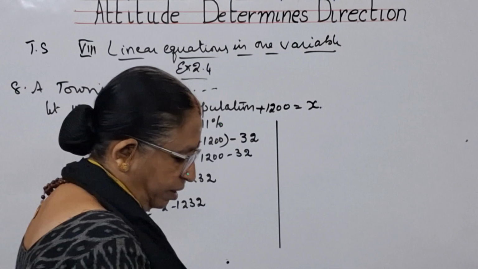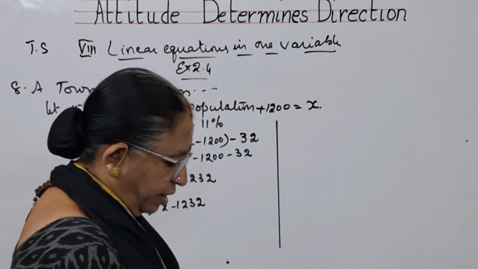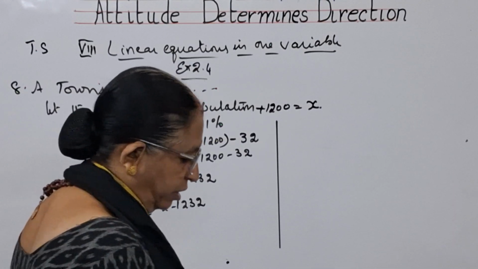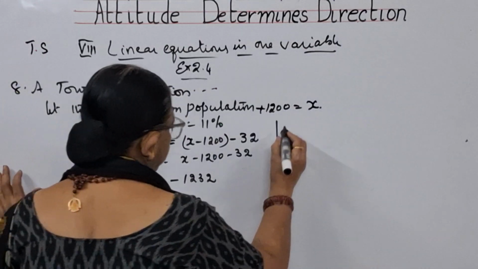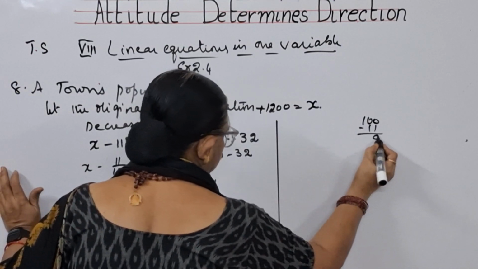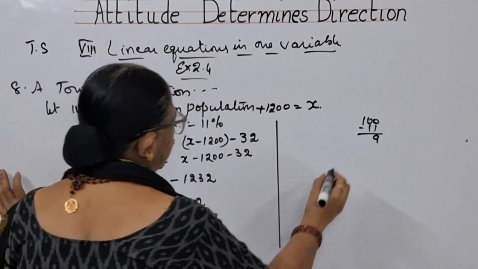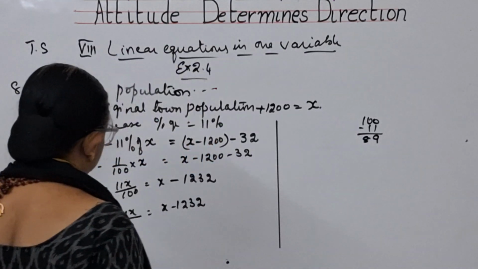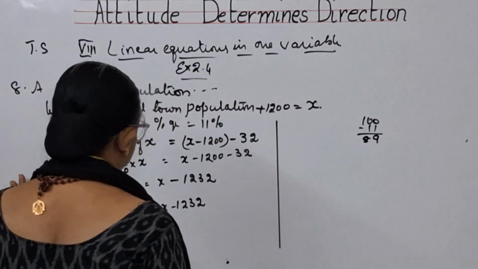100 minus 11. What is 100 minus 11 you will be getting? From 100, if you subtract 11, you will be getting 89.